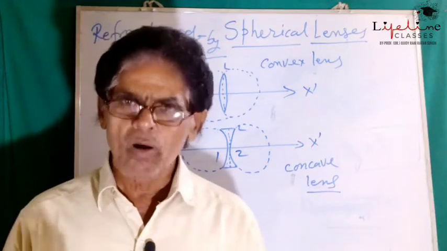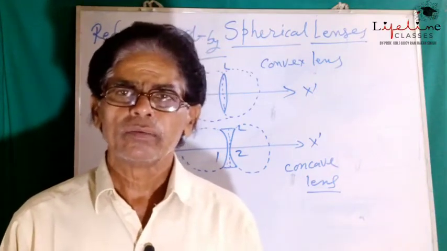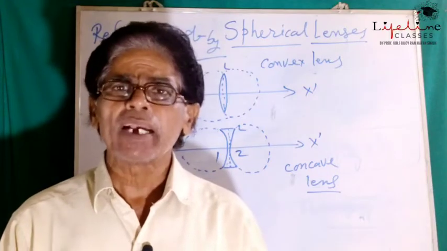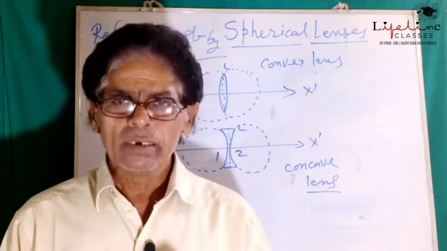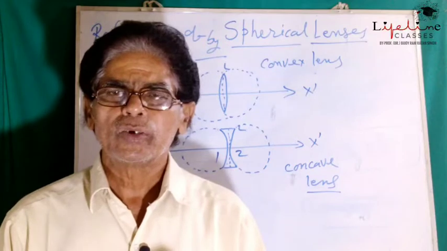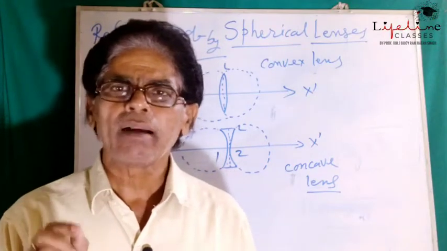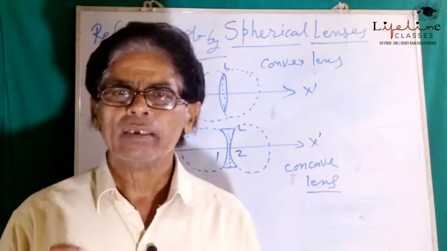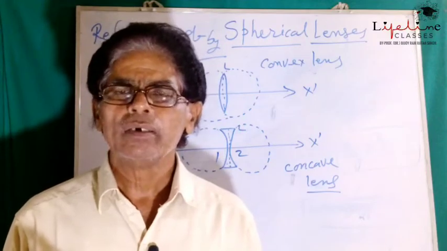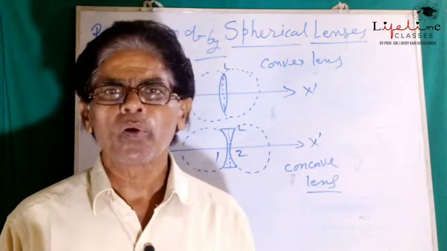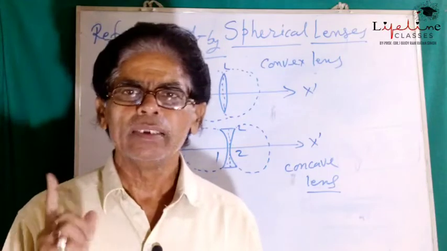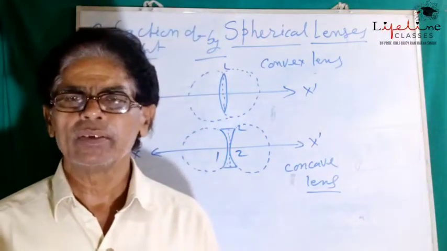This point of convergence at which all the refracted rays get concentrated at a single point is called the principal focus of the lens.